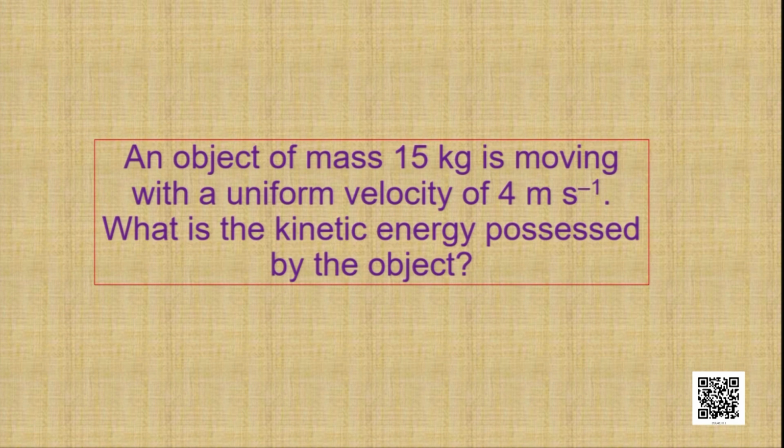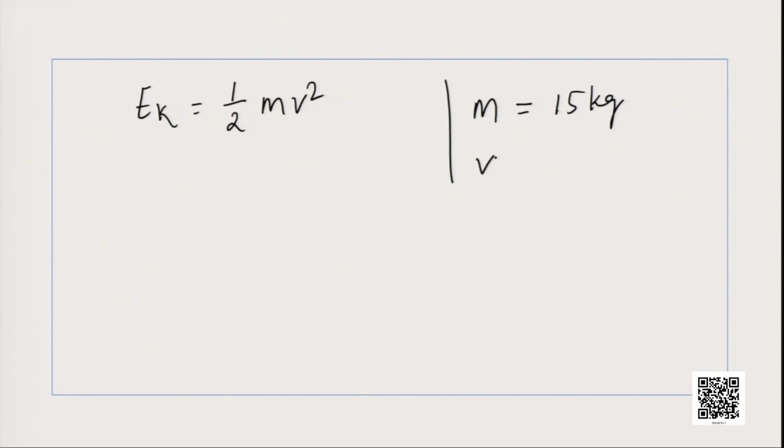So directly we will put the formula KE is equal to half mv square. So let us write it. Let us write Ek is equal to half mv square, as it is given in the question that m is equal to 15 kg, v is equal to 4 meter per second.